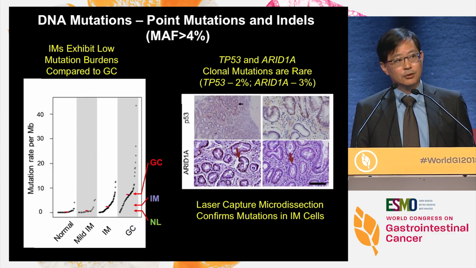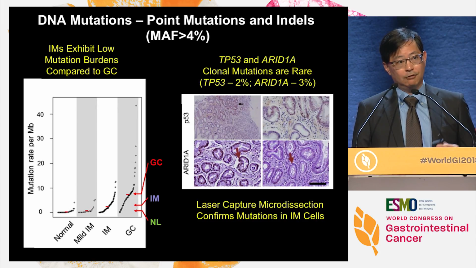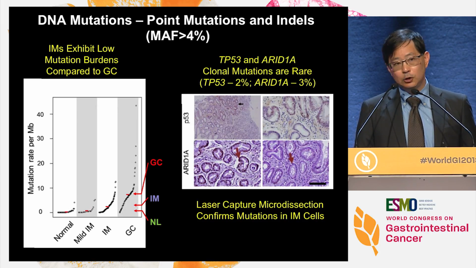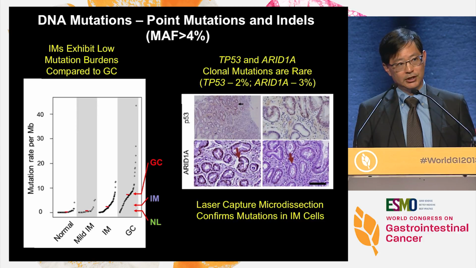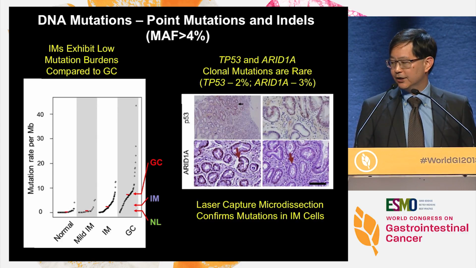So we've sequenced all of these, and we've done the epigenomic profiling of all of these cases, and we can then look at different molecular features, mutations, amplifications, to see what are the strongest predictors of progression to gastric cancer.